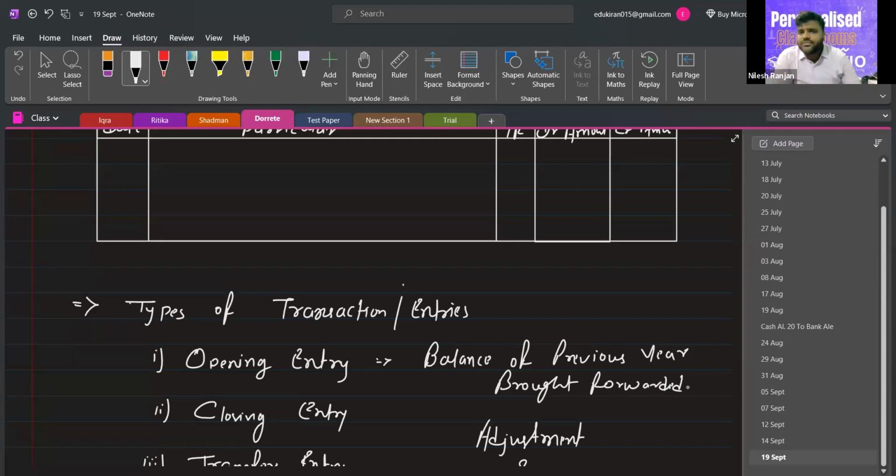Which account balance will be carried forward to the next period?